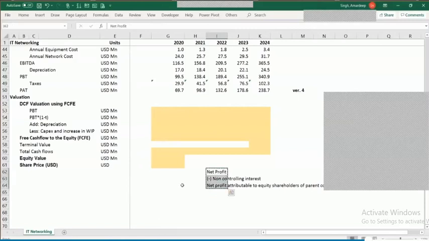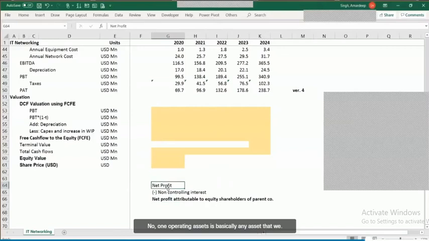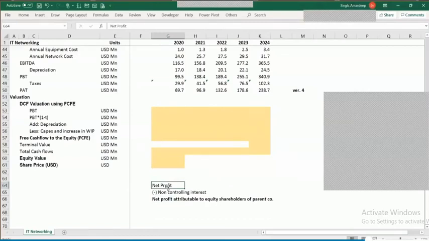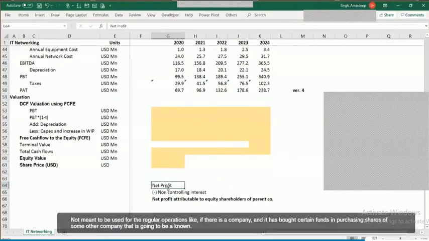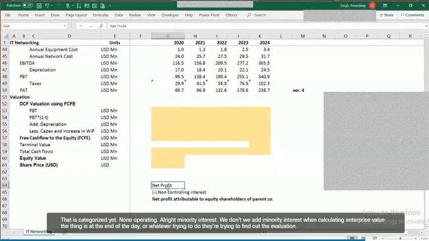What we typically do is arrive at profit adjusted for minority interest. A non-operating asset is basically any asset that is not meant to be used for the regular operations. Like if there is a company and it has parked certain funds for purchasing shares of some other company, that is going to be a non-operating asset. Like a small amount I've put in to buy some shares of some other company, that is categorized as a non-operating asset.